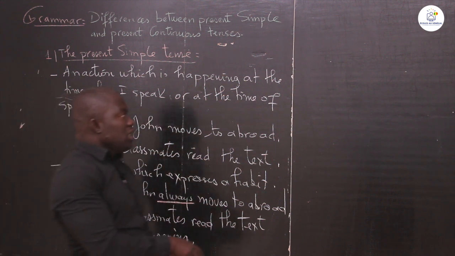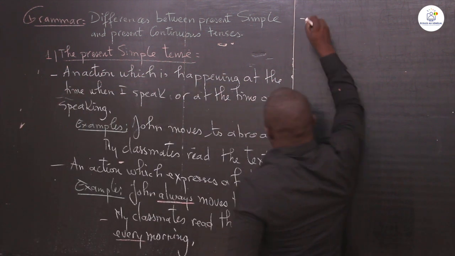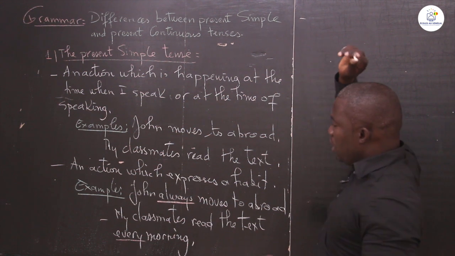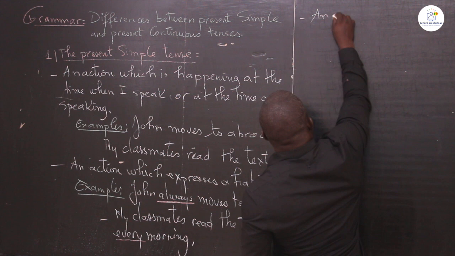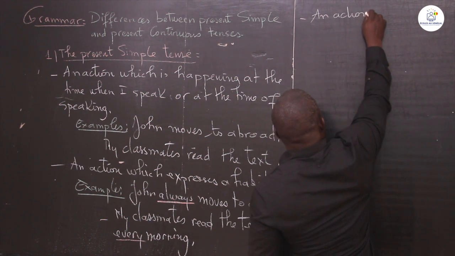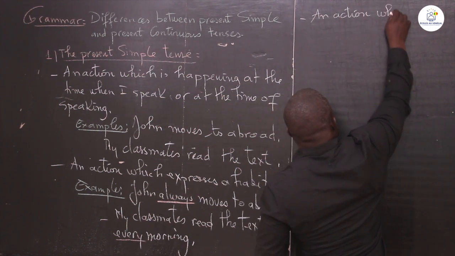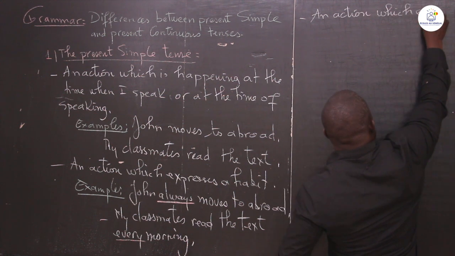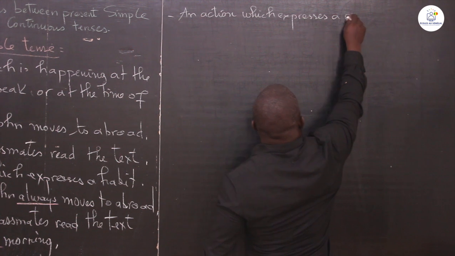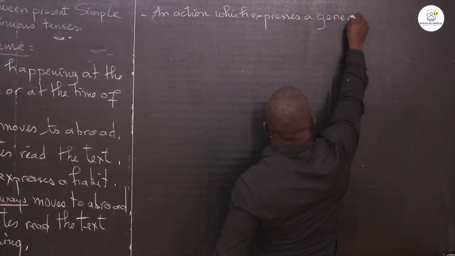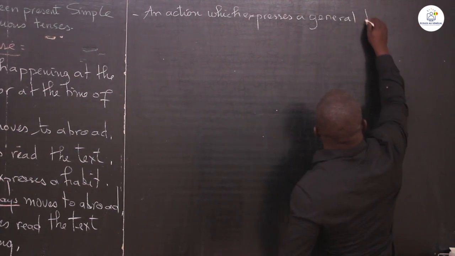Now it is possible to use the present simple for an action which expresses a general truth.